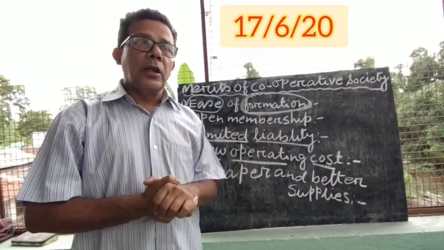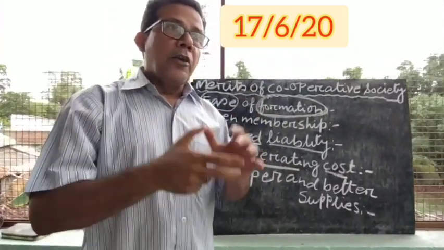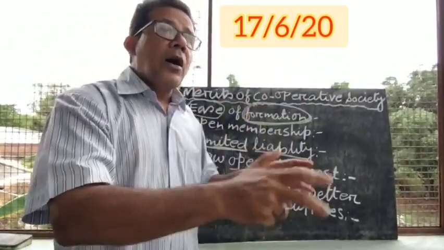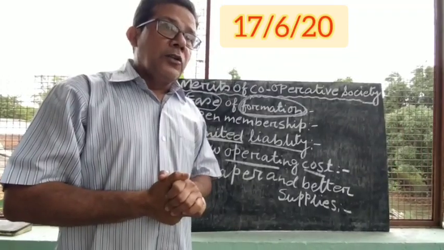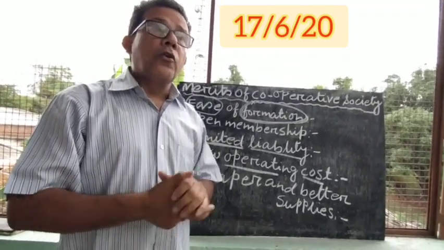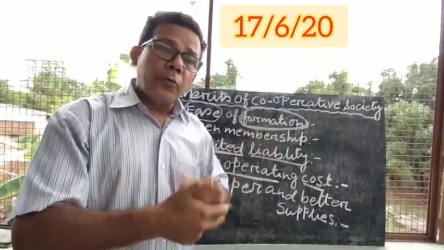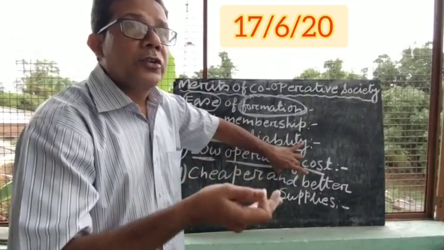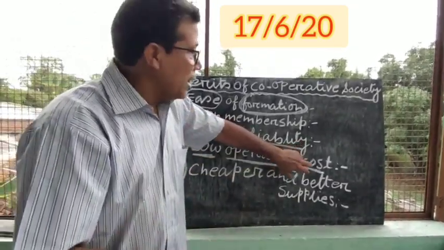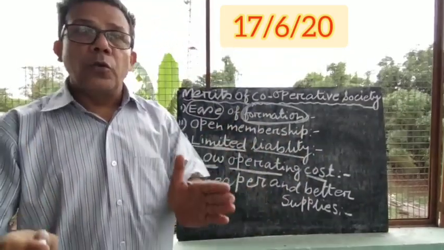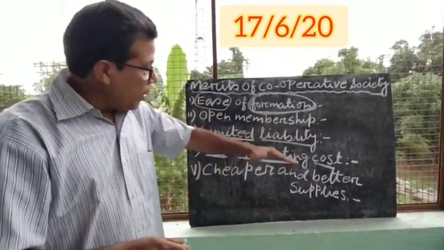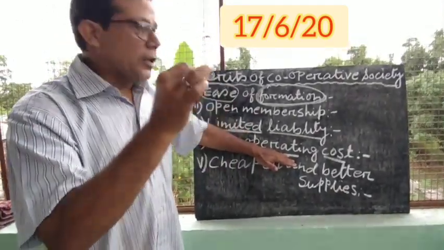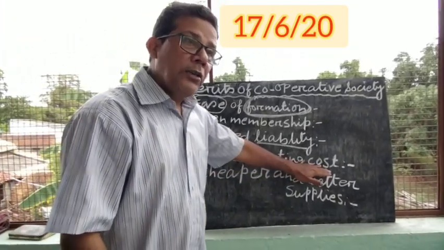Like you are running a hostel. When you are running a hostel, and if you are only doing the cooking, you are only feeding the students, and you are only taking care of their studies, you are not keeping any staff. Or if you are keeping a very minimum number of staff, and you are managing everything by yourself and giving honorary service, that means the operating cost will definitely come low. So in cooperative societies, everything is managed by the members and they are giving honorary service. That is why their operating cost is low.